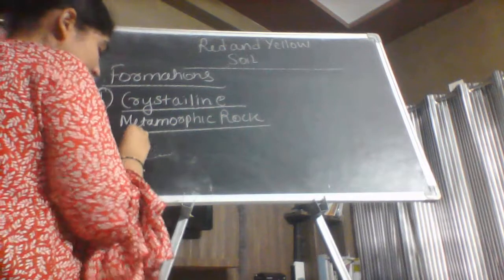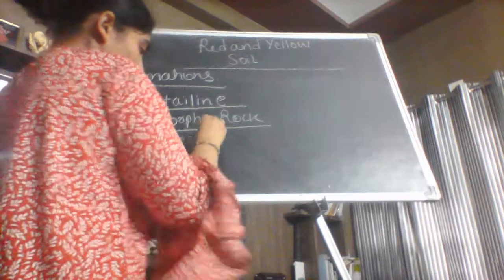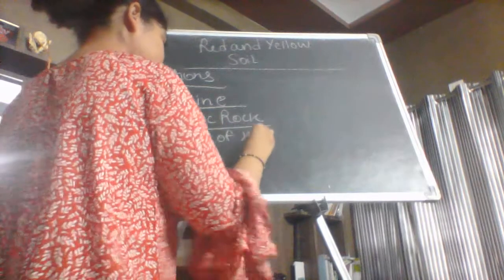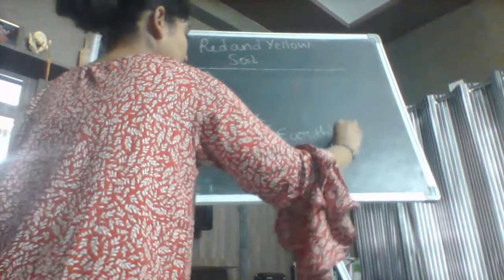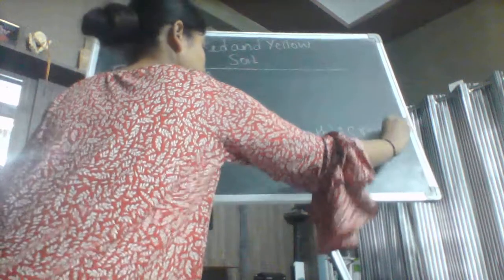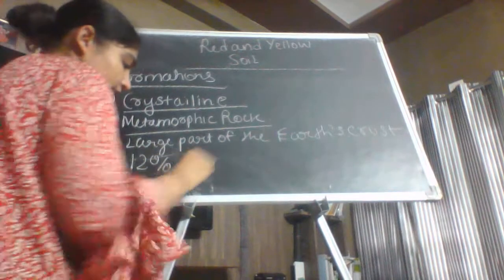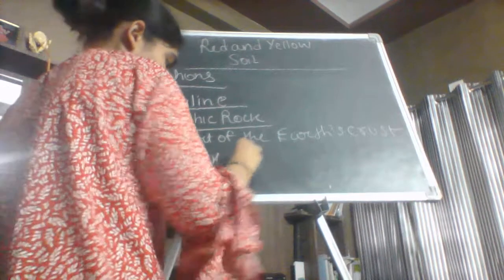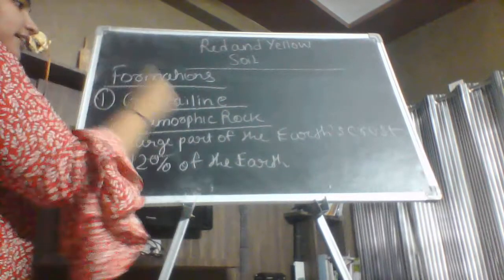Metamorphic rocks are a large part of the Earth's crust which forms 12% of the Earth. Okay, this was the meaning of crystalline.